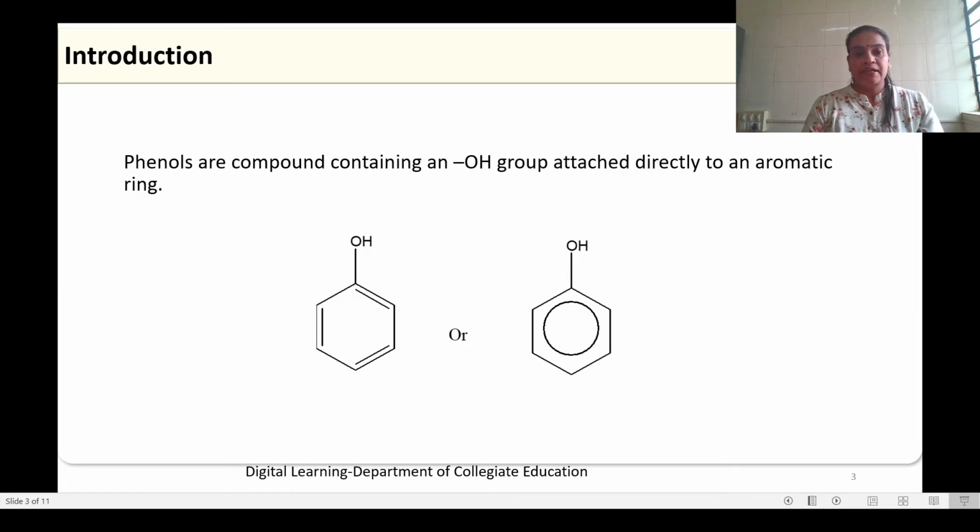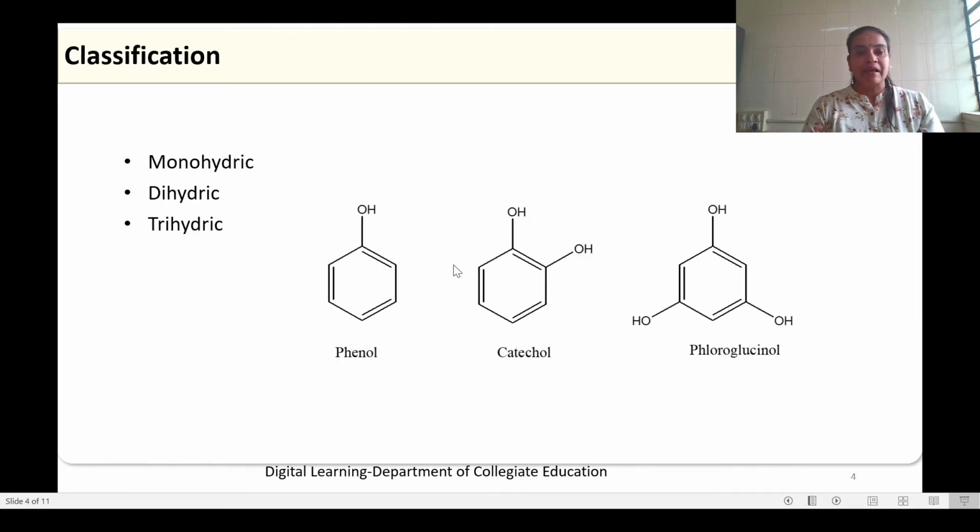Phenols are compounds containing an OH group attached directly to an aromatic ring, and they can be represented with the molecular formula C6H5OH. So this is the phenol representation. They can be classified into monohydric, dihydric as well as trihydric depending on the number of OH groups attached to the phenyl group. So this is a monohydric alcohol, which is phenol. Even para-hydroxytoluene can be given as an example for a monohydric alcohol.